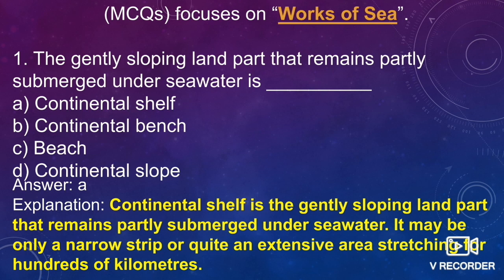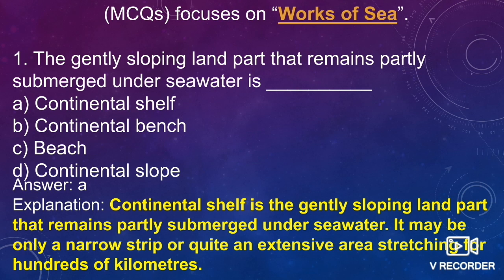The first one is the littoral zone, which is also known as the shore zone. This zone includes the area between the levels of the high tide and the low tide.